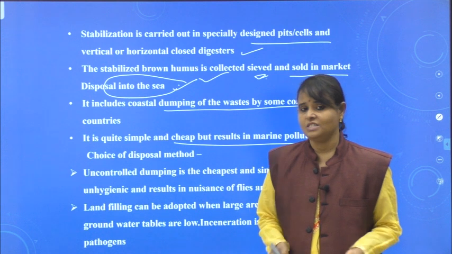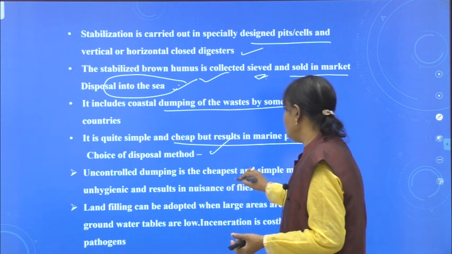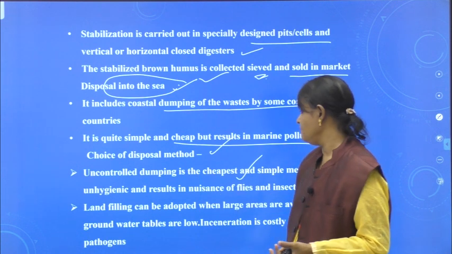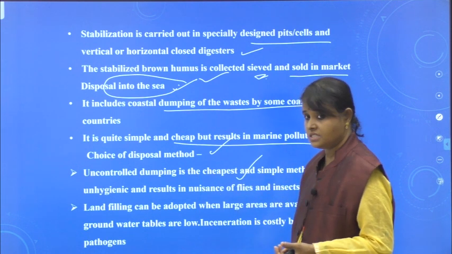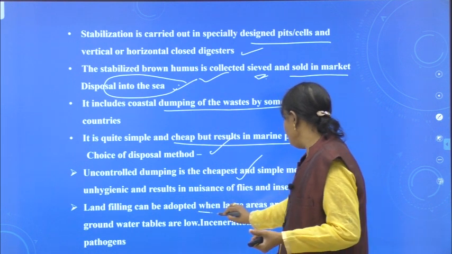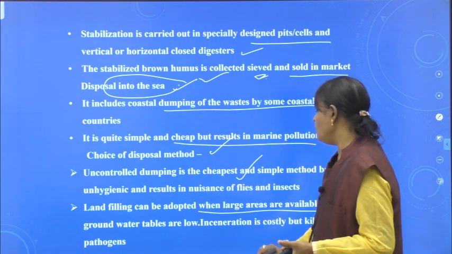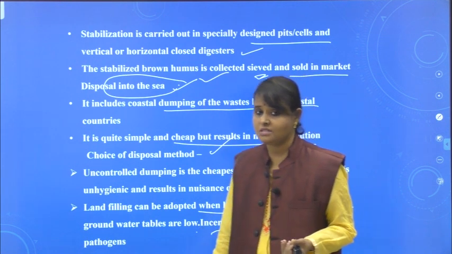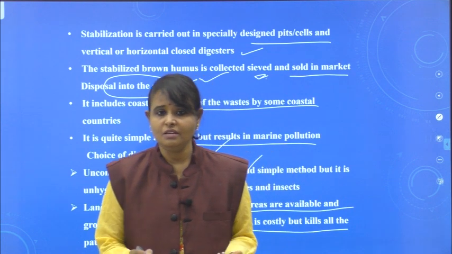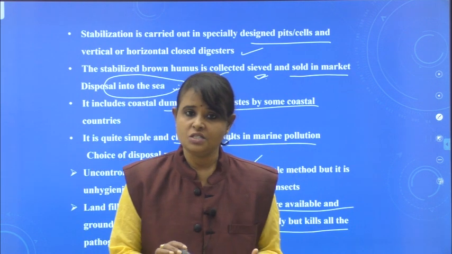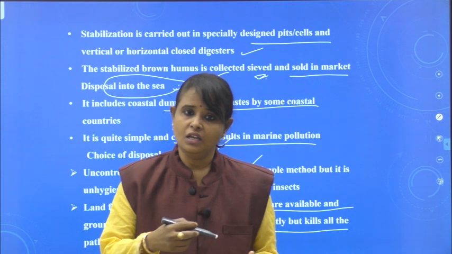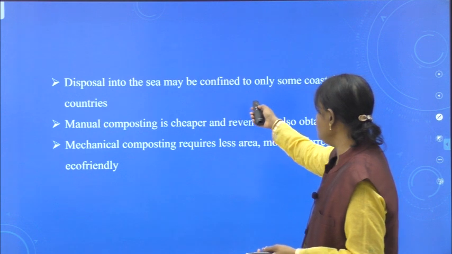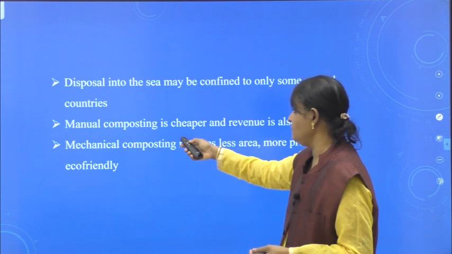It becomes a threat to the aquatic environment. Choice of disposal method: uncontrolled dumping is the cheapest and simplest method, but it is unhygienic and results in nuisance of flies and insects. Landfilling can be adopted when large areas are available and groundwater tables are low. Incineration is costly but kills all the pathogens. See, for every disposal method, there are some disadvantages. Now what will they do? They are just taking some proper action to control the problems. Disposal into the sea may be confined to only some coastal countries.